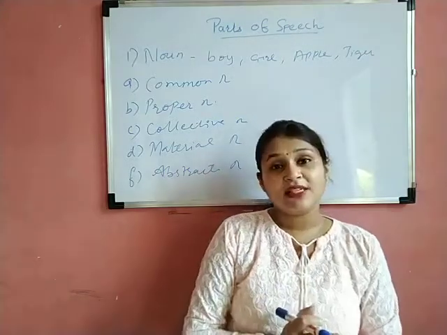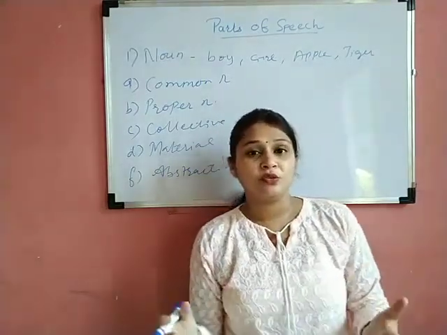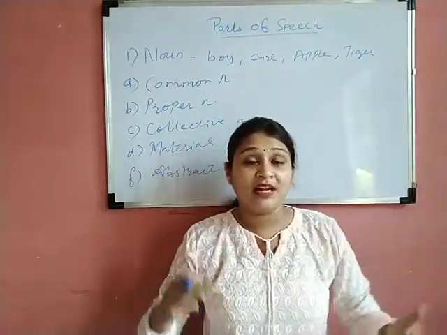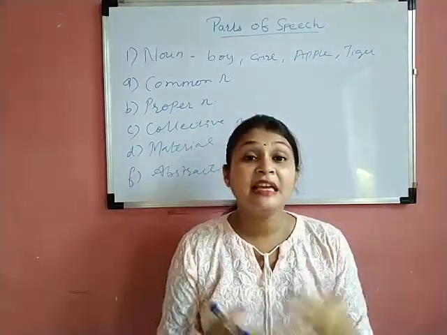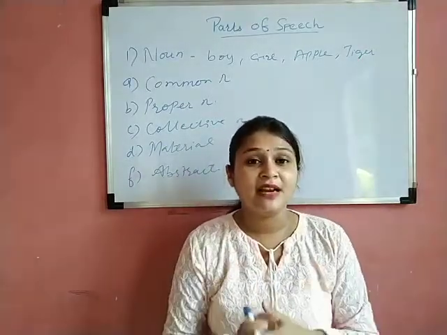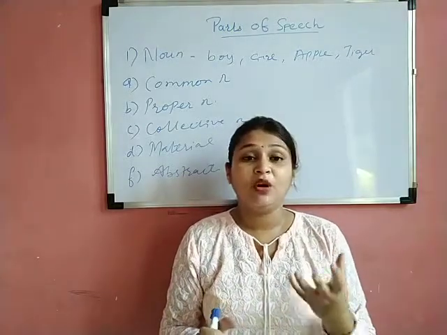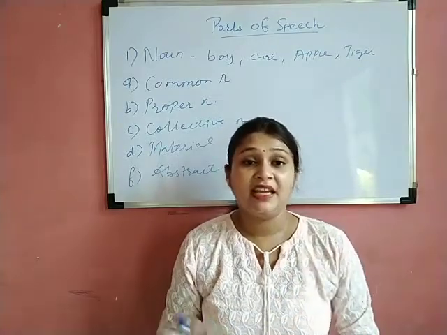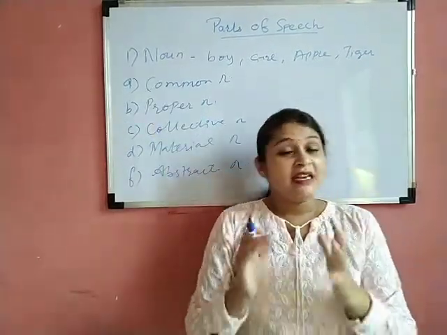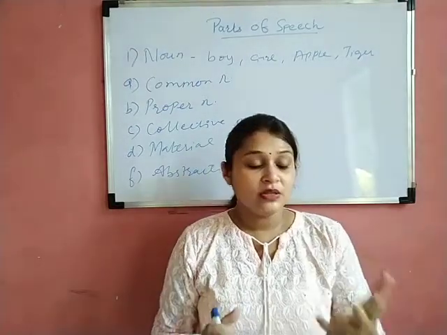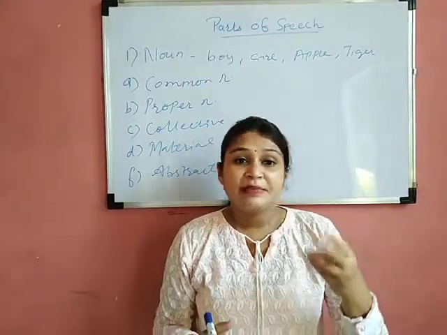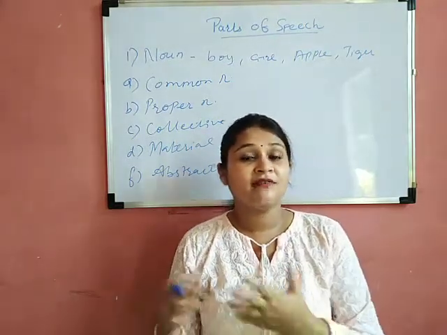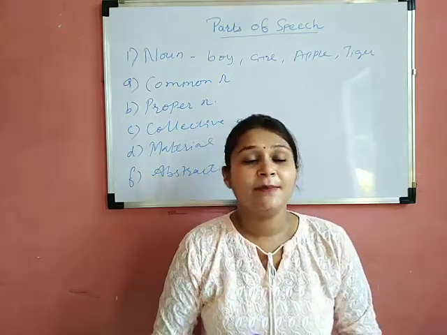Let me give you an example of the zoo. Whenever we go to the zoo, we do not say, I have seen tiger, I have seen elephant, I have seen snake, and so on. What we say is, I have seen many animals. So what is that? Animal is a common name of that particular category. So a common name of a particular category is known as common noun. Let me give you some examples of common noun: city, boy, girl, animals, fruits, flowers. These are all examples of common noun.